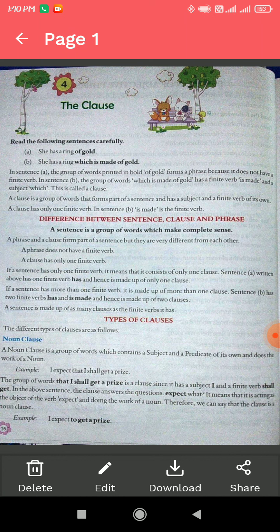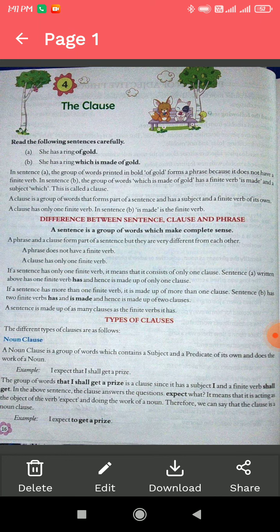If a sentence has only one finite verb, it means it consists of only one clause. Sentence A written above has one finite verb, had, and it is made of only one clause. If a sentence has more than one finite verb, it is made of more than one clause. Sentence B has two finite verbs, has and is made, and is made of two clauses. A sentence is made of as many clauses as the finite verbs it has.